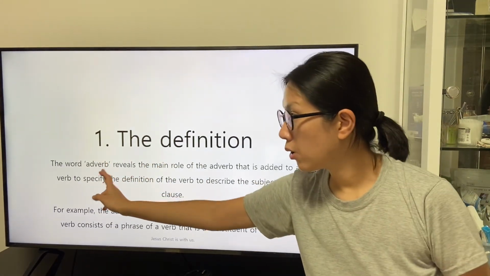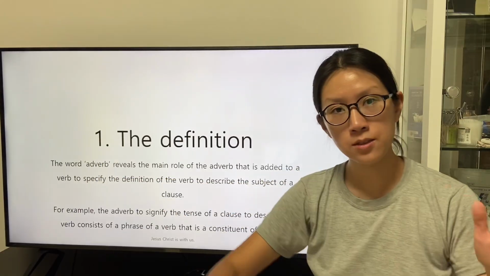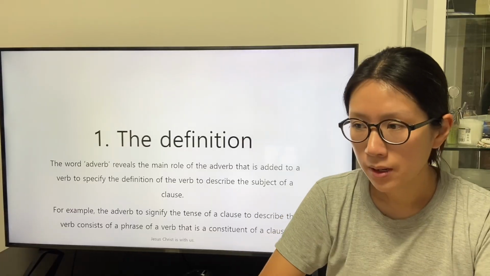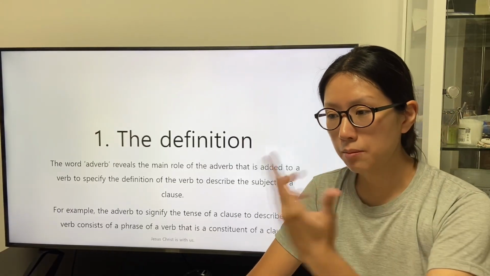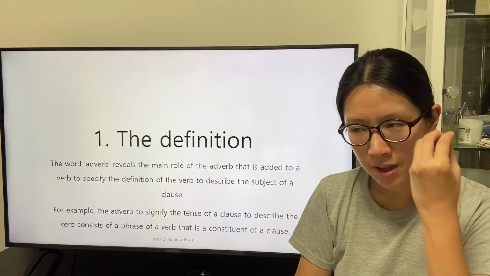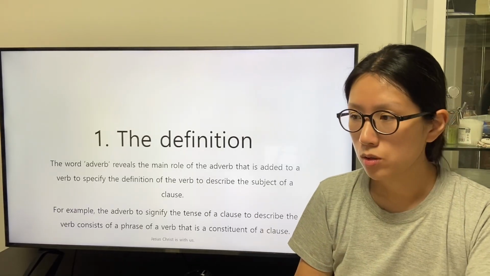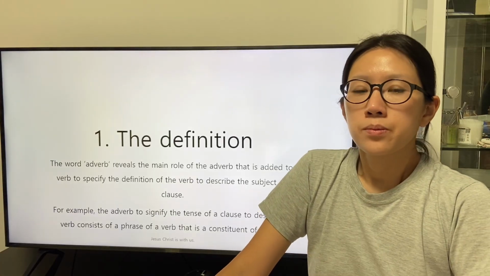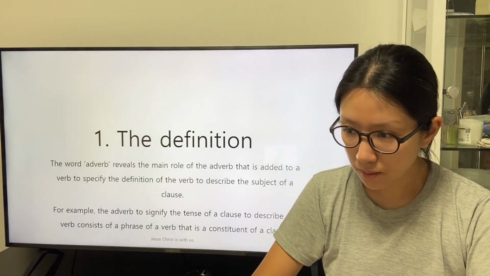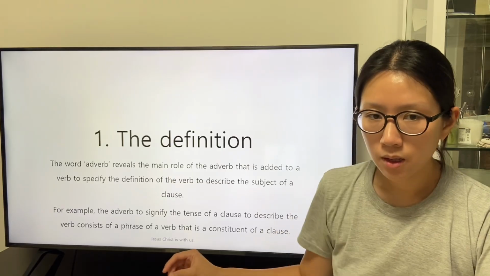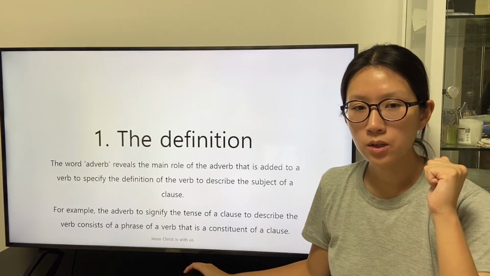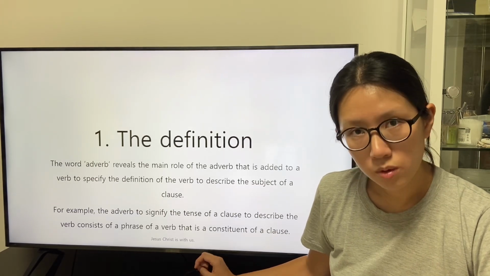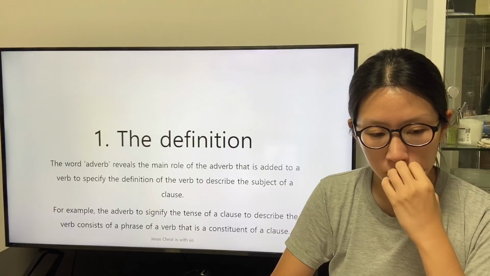As the body of the verb is the verb, we can understand the main role of the adverb. The adverb may be applied to specify the definition of the verb to describe the subject in the clause. The fact that we can deliver the intent in a clause with applying an adverb in a clause,